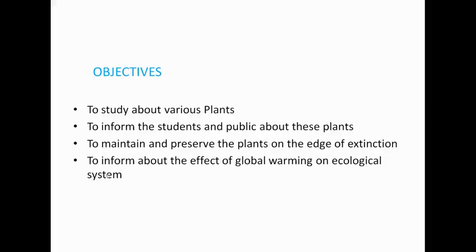At the end of the class, you can learn about the definition of herbarium, importance of herbarium and preparation of herbarium. Preparation of herbarium involves tools and equipment used in plant collection and the steps involved in herbarium.